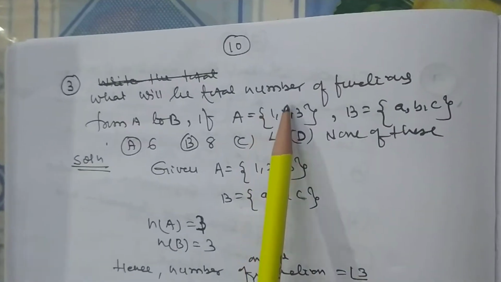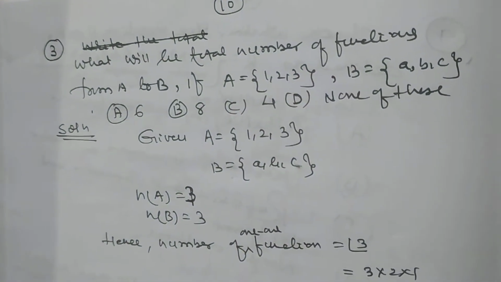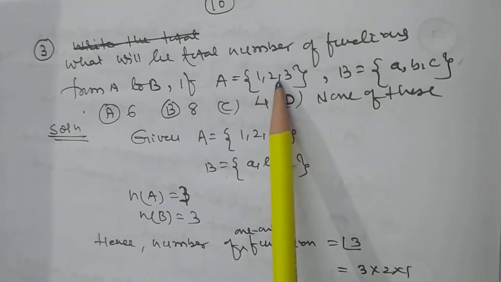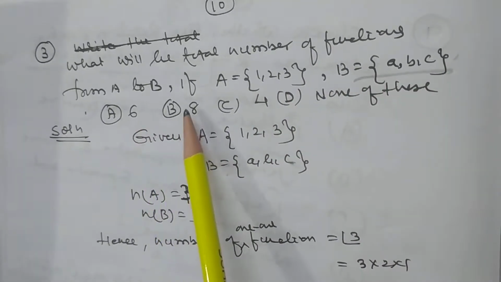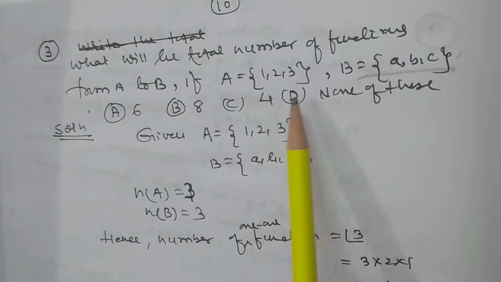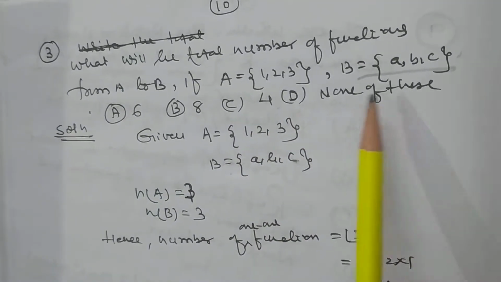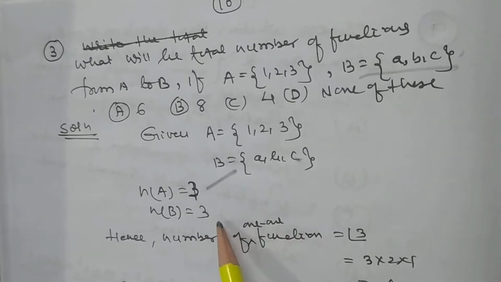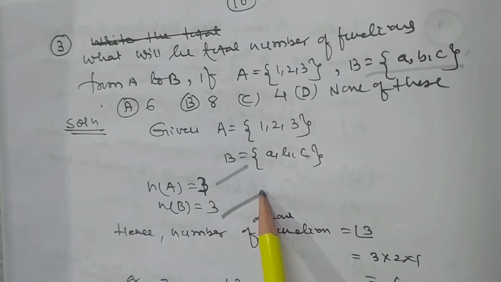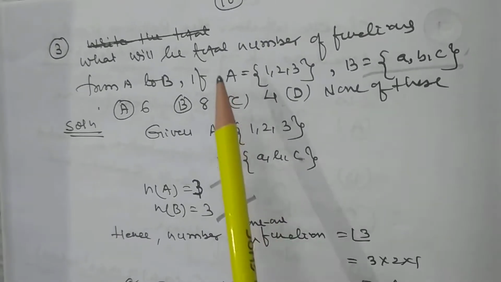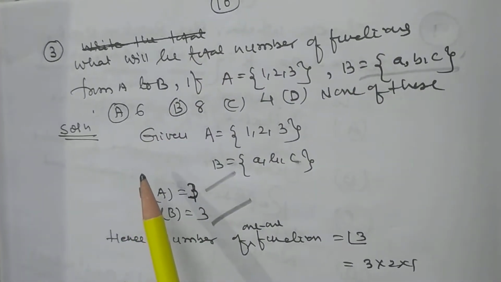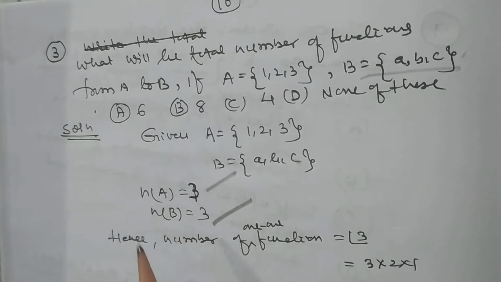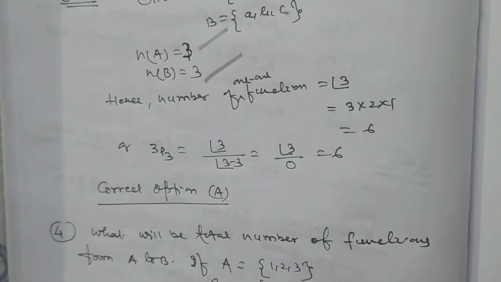What will be the total number of functions from A to B, if A is equal to 1, 2, 3 and B is equal to a, b, c? Options: 6, 8, 4, none of these. The cardinal number of A is equal to 3 and the cardinal number of B is equal to 3.